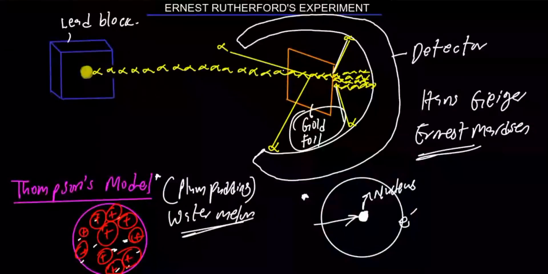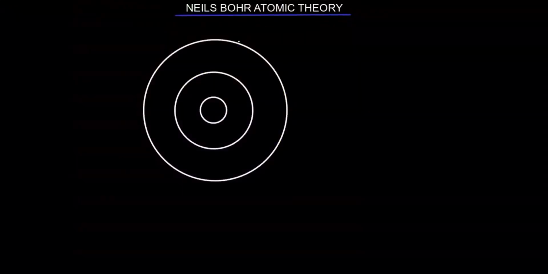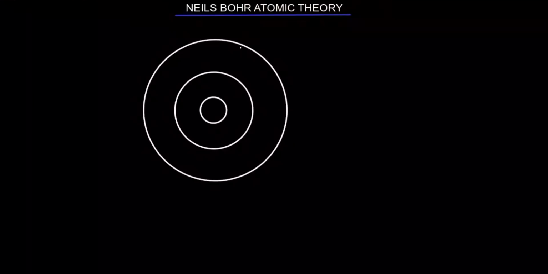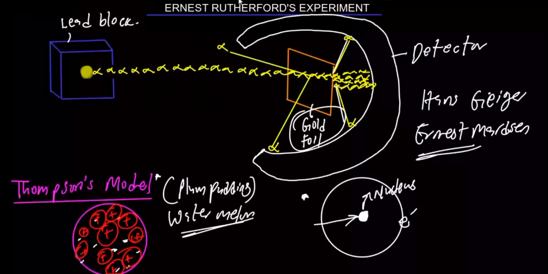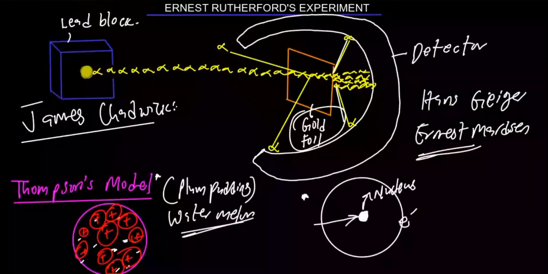Chemistry keeps on advancing, and what happened? A man came again, and the name of the man is Niels Bohr. The fact is that there is no perfect atomic structure till today. When one proposes, the other will counter. But before I discuss this, we have other scientists also. James Chadwick. I won't be explaining the experiment here, but I'll tell us the name of the experiment. He discovered the neutron. The neutron is also embedded in the nucleus of the atom.